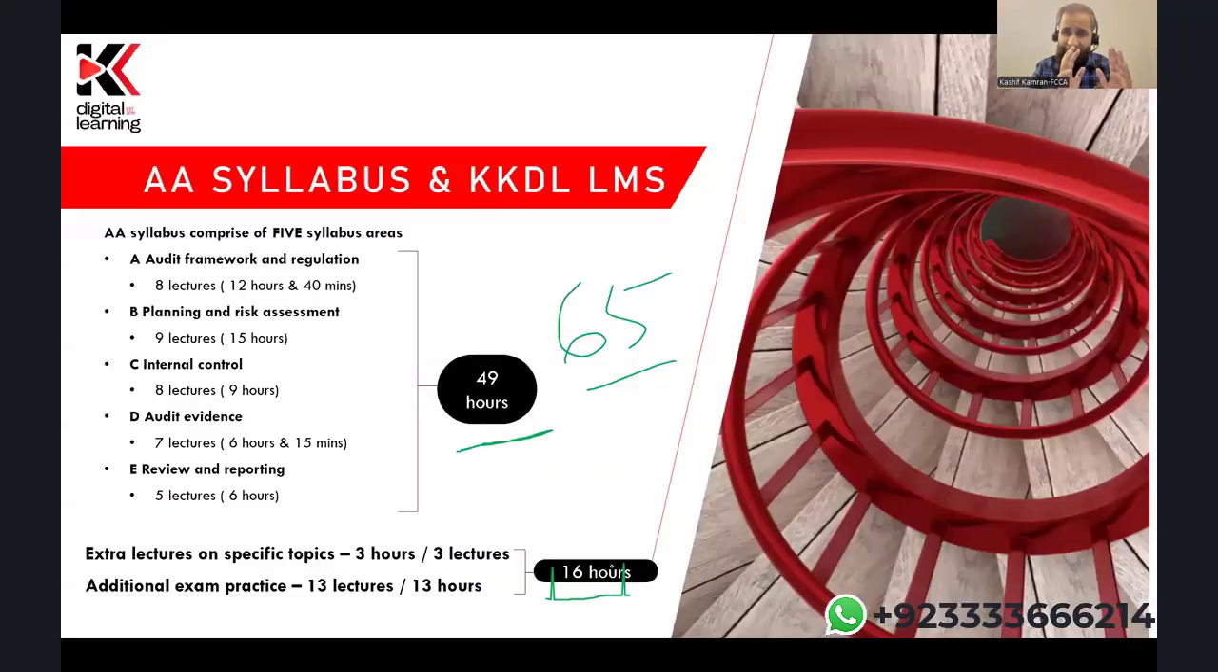Okay, so that's the syllabus. That's how it is broken down on the LMS. I've just shown you the LMS and the resource section as well. And I've told you the number of incremental hours which could be added for December and March.